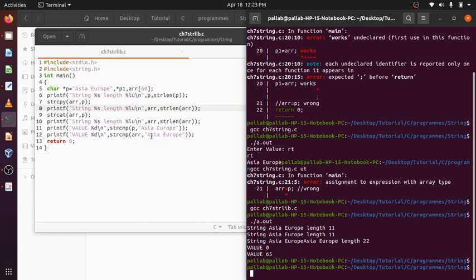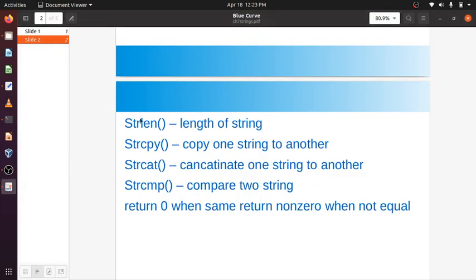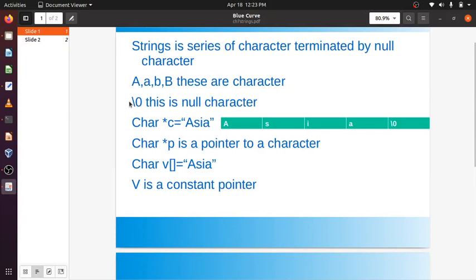ARR compared with "Asia Europe" is not the same, because ARR is this "Asia Europe" and that is another "Asia Europe". So it's not the same. And why this value 65? Because ARR contains "Asia Europe", after that is A. The ASCII value of A is 65, and the ASCII value of the null character, which I have shown, is 0.